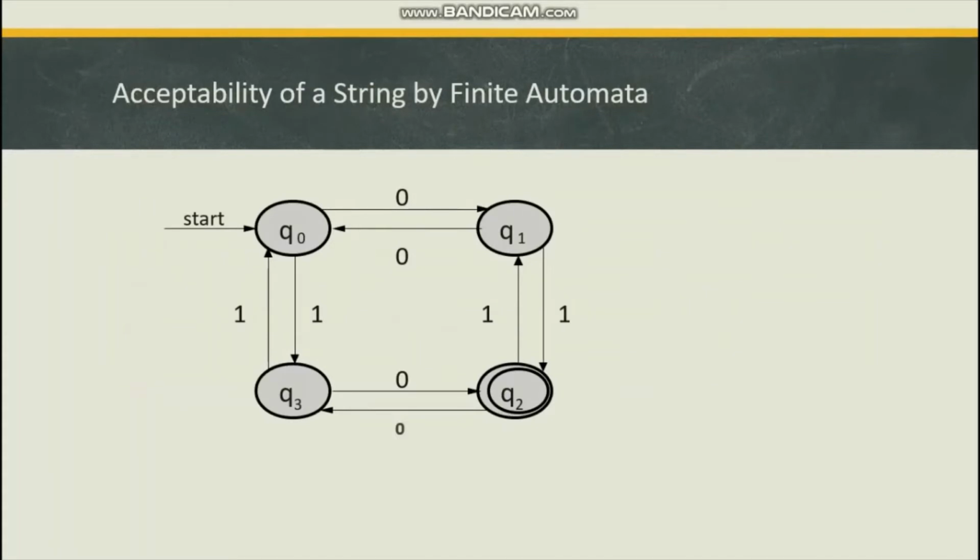One example is given here. In this finite automata, there are four states like Q0, Q1, Q2 and Q3. Among this, Q0 is the initial state, Q2 is the final state, and it processes the symbols like zeros and ones.